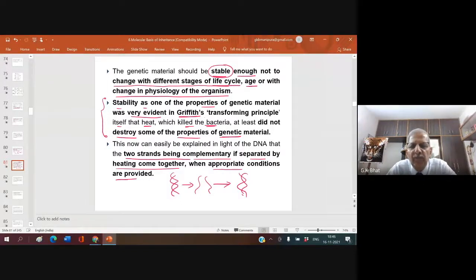I hope you understand my point. Two strands being complementary, if separated by heating, come together when favorable conditions are provided. Understood? So this is what happens in DNA.